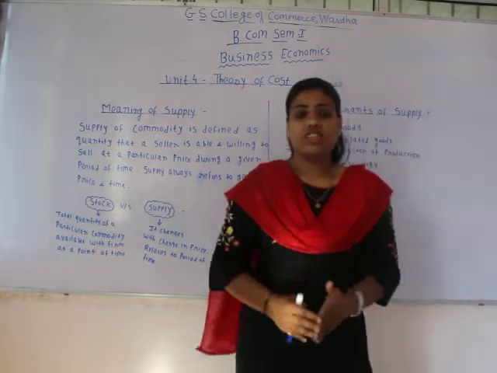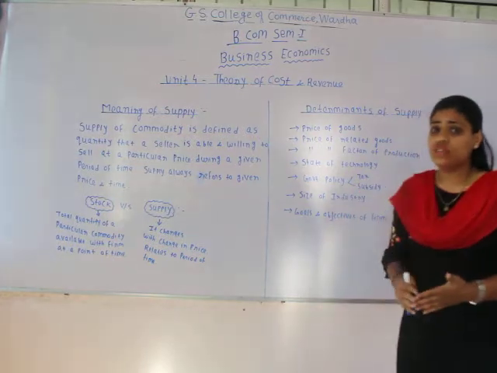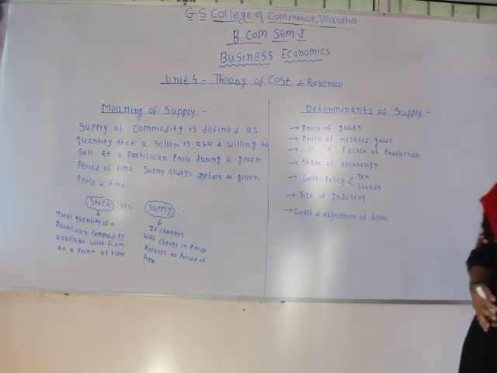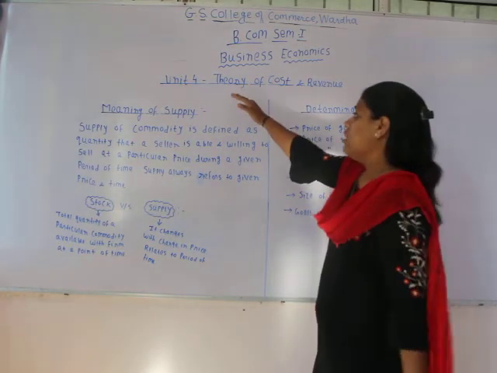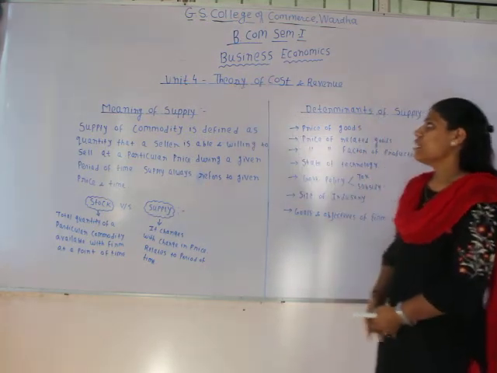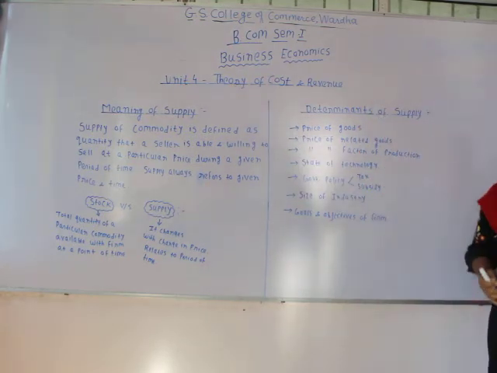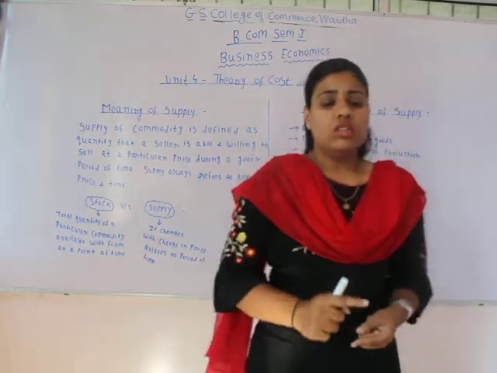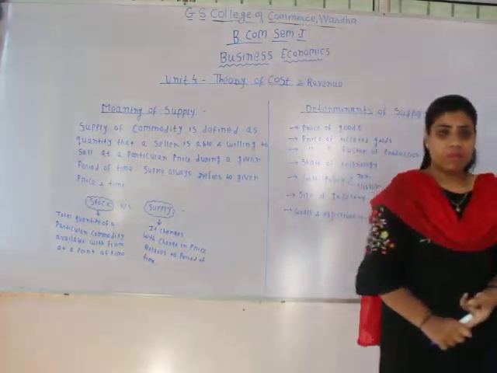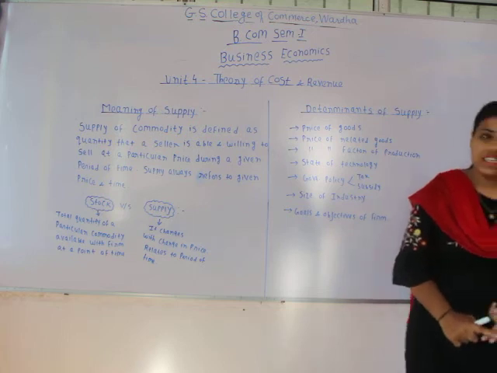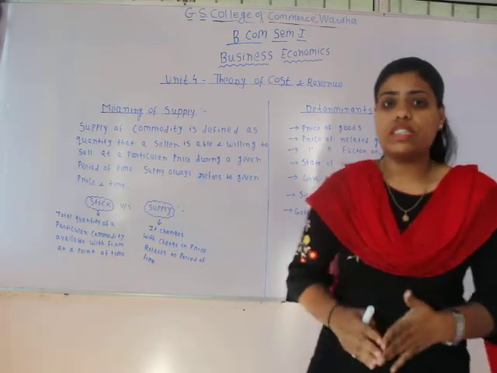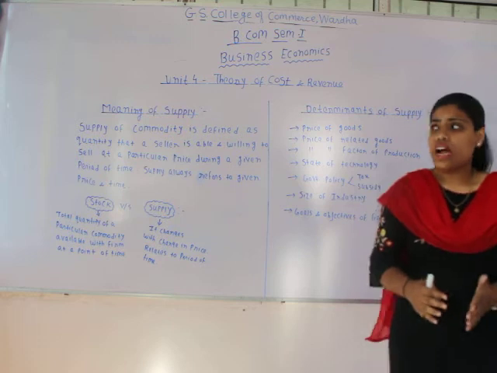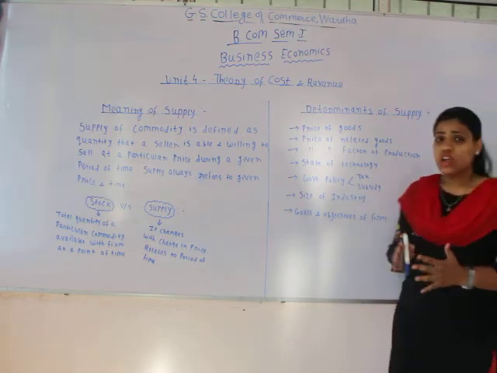So, in today's lecture, we are going to start our last unit under this subject, that is the fourth unit. The name of this unit is Theory of Cost and Revenue. This unit is divided into three chapters. The first chapter is law of supply, the second is cost concept, and the third is revenue concept. So today we are going to start with the first chapter, that is law of supply.